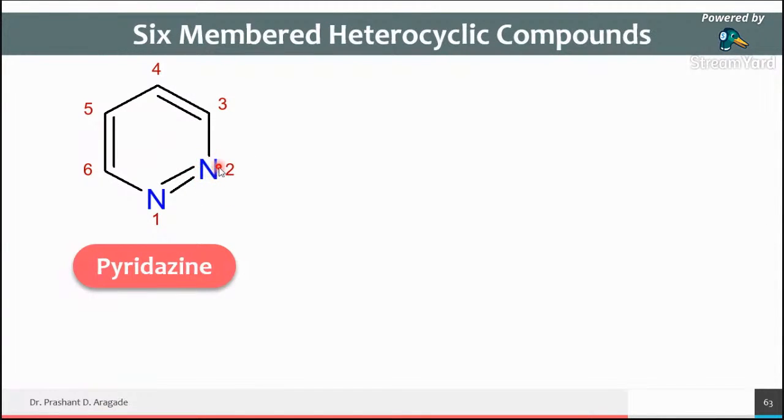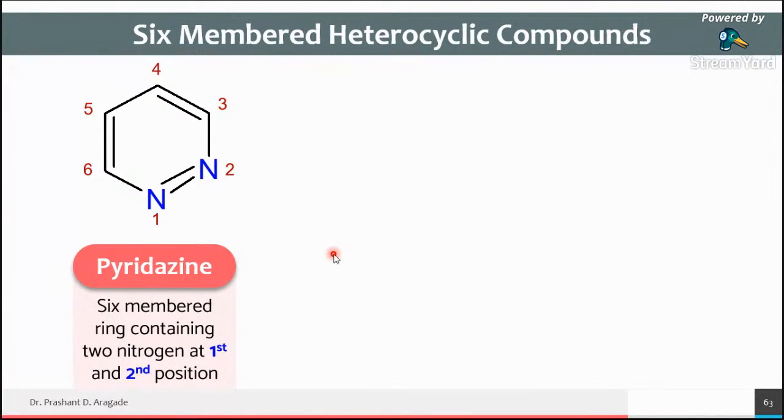So if this nitrogen is absent, then this ring is pyridine. If this nitrogen is added at the second position, the name of this ring is pyridazine.